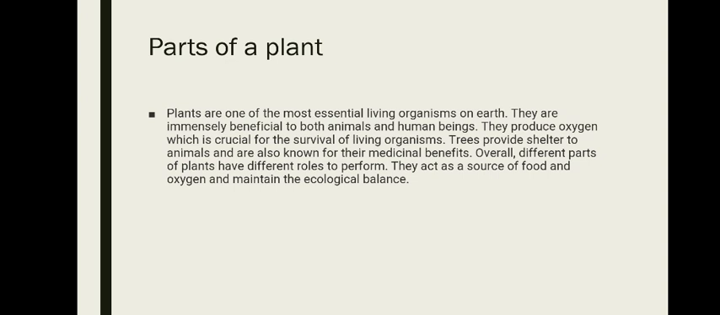Parts of a plant. Plants are one of the most interesting living organisms on earth. They are of great benefit to both animals and human beings. They produce oxygen, which is necessary for the survival of living organisms. Trees provide shelter to animals and are known for their medicinal benefit. Overall, different parts of plants perform different roles. They act as a source of food and oxygen and maintain the aesthetic balance.